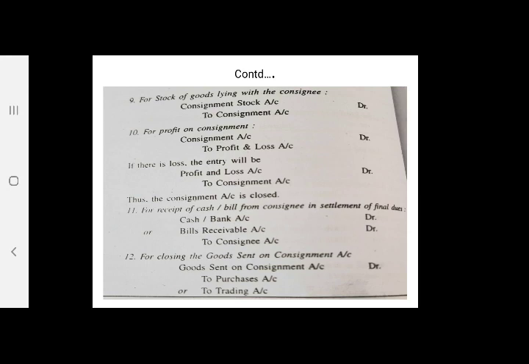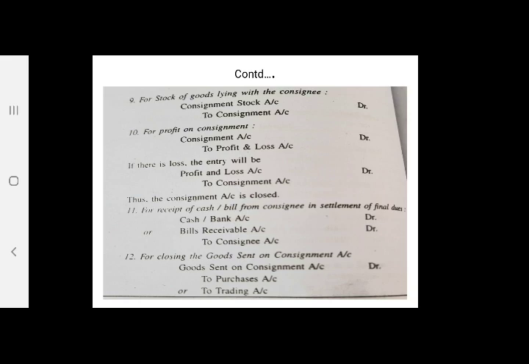Next transaction is for stock of goods lying with consignee, that is unsold goods. Entry will be consignment stock account debit to consignment account. So closing stock is credited to consignment account. Now, as all transactions get posted, consignment will result in profit or loss.